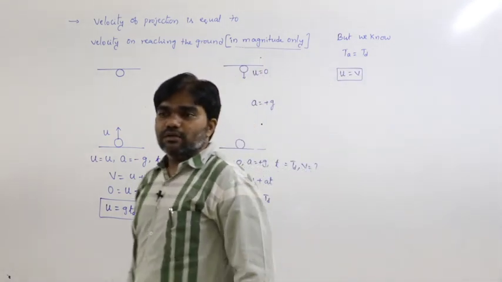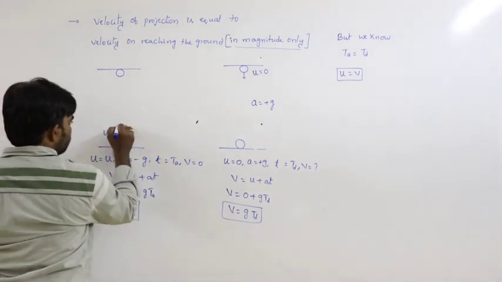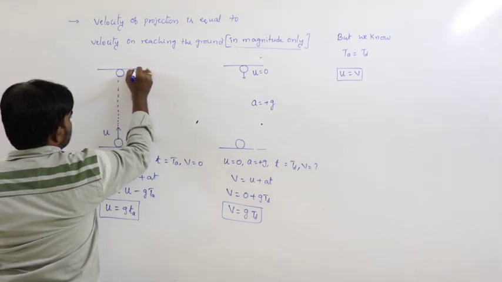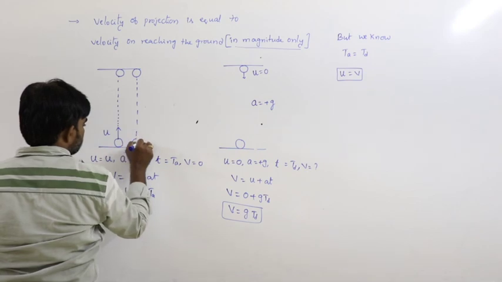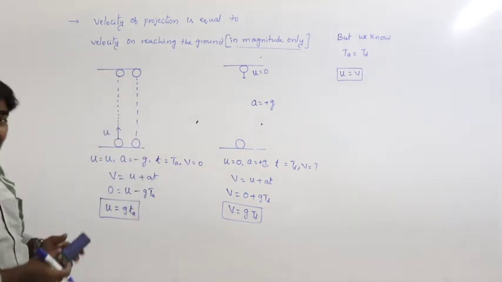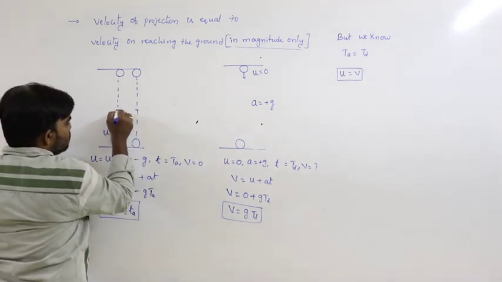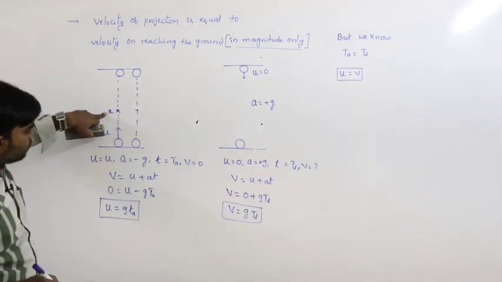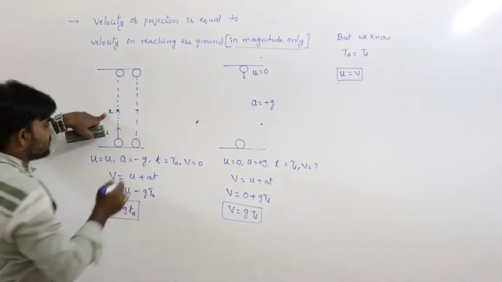For example, the body reaches this position, then moves downwards like this and finally reaches the ground. During this motion, at any position, let us say the body is moving upwards with speed x.